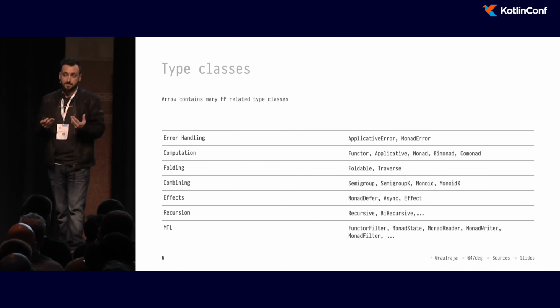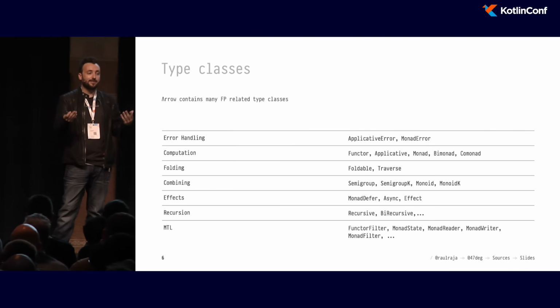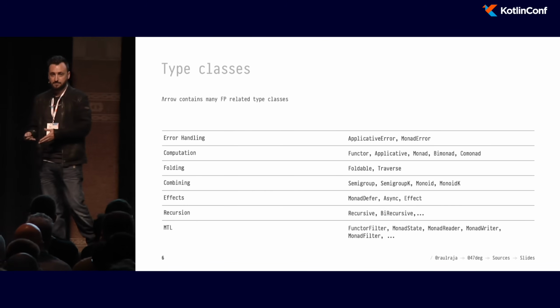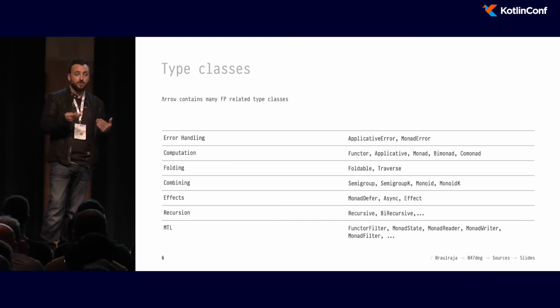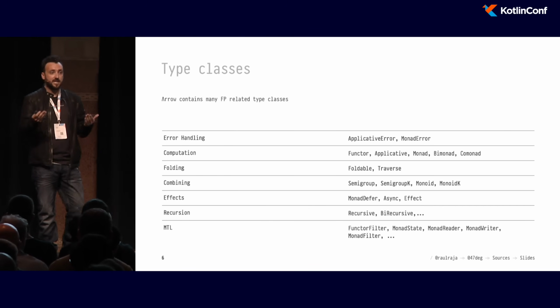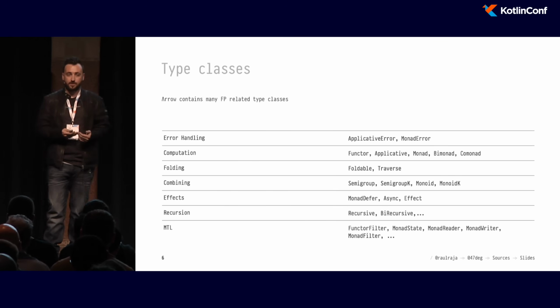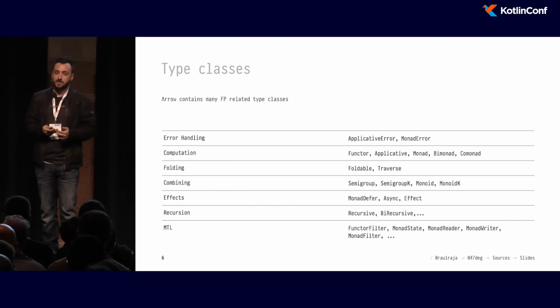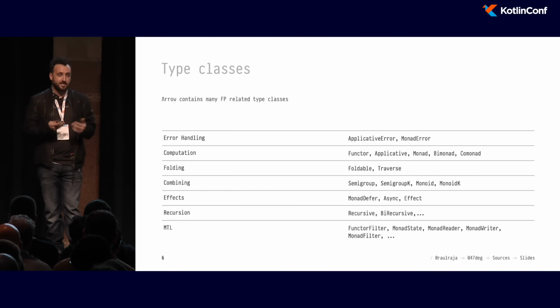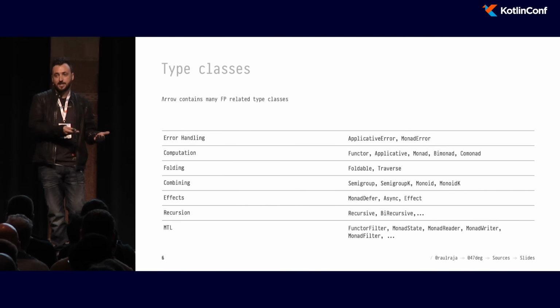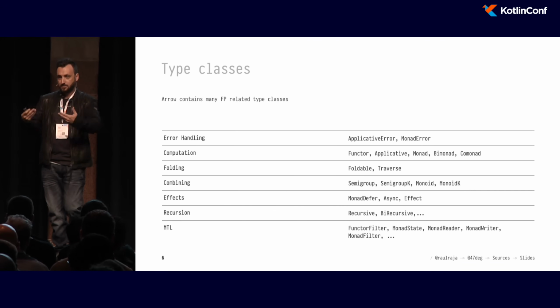The ability that type classes have is that they can abstract away behaviors without specifically talking about a particular data type. So for example, if you wanted to compute, you don't need to speak about Kotlin coroutines or observables from RxJava 2 or flux from Reactor. You can just use the monad type class, because that means sequential computation. And then, using these type classes, we'll see what properties our program will gain.